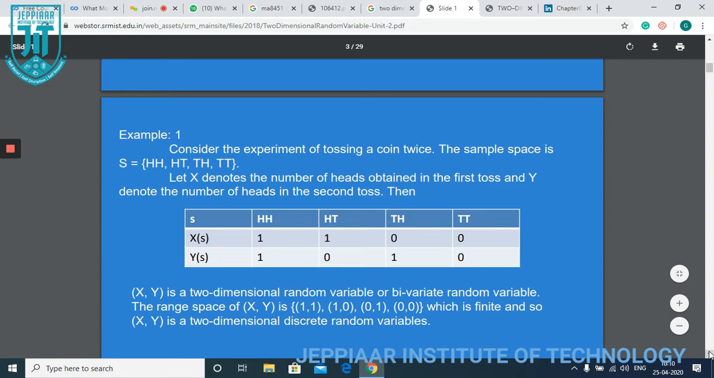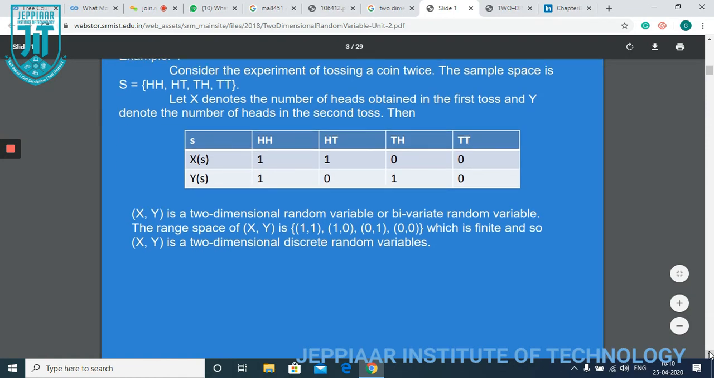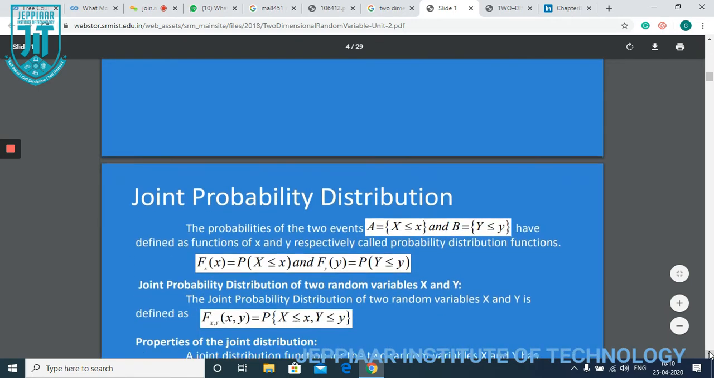Here I have given some examples for the two-dimensional discrete random variable, that is, tossing two coins. The sample space is head-head, head-tail, tail-head, or tail-tail. Here X refers to the number of heads, and Y denotes the number of heads in the second toss. This is how the range can be defined in a discrete case.